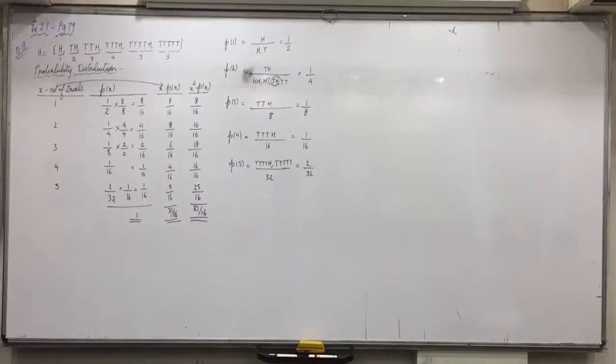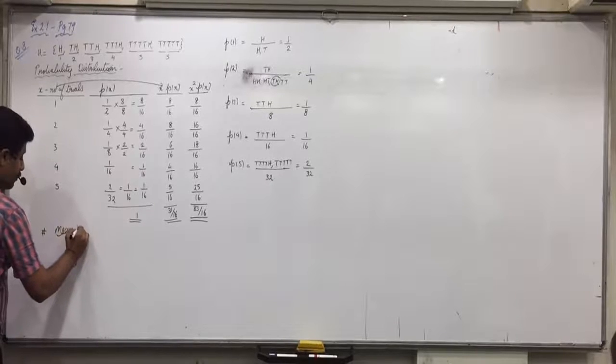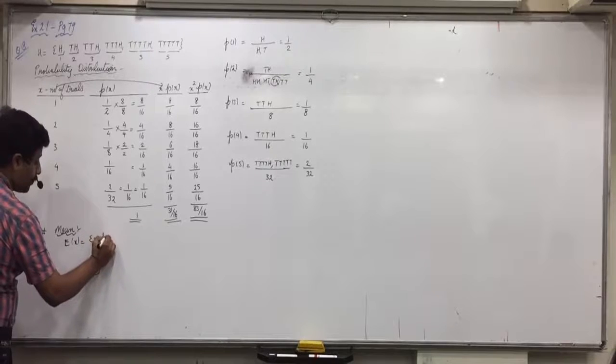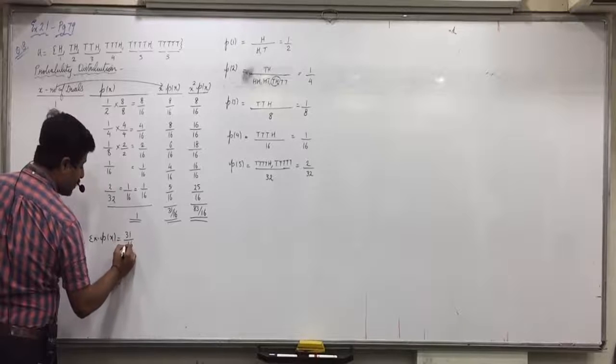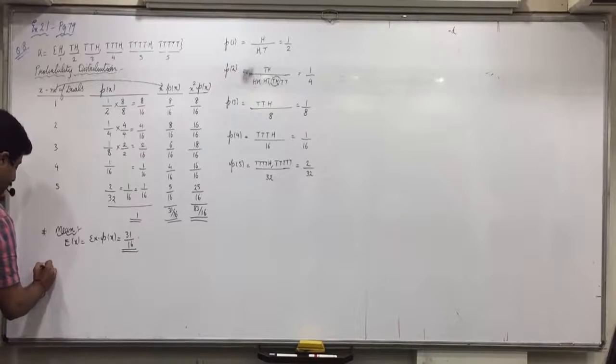Now two things are asked in the question, mean and variance. Raise your hand who is still doing up till here. All have completed, so write down below that mean E of X is equal to sigma x into Px, that is 31 by 16. It cannot be simplified. Got it, everyone? Then variance.